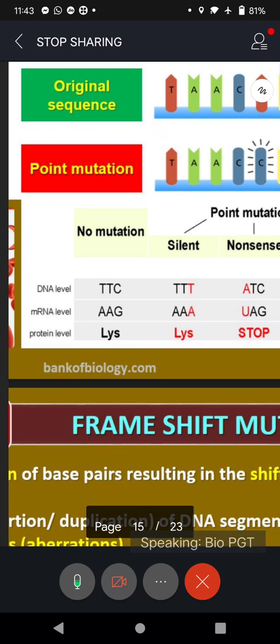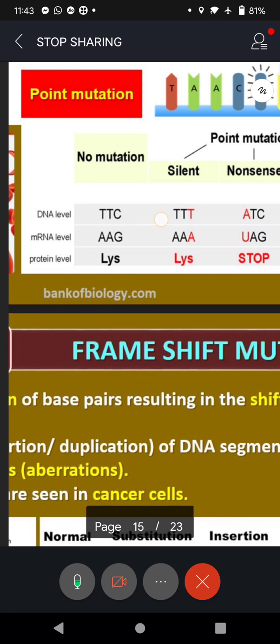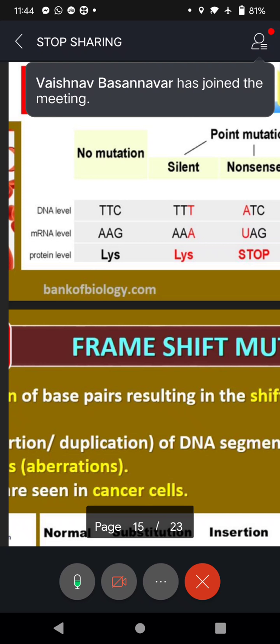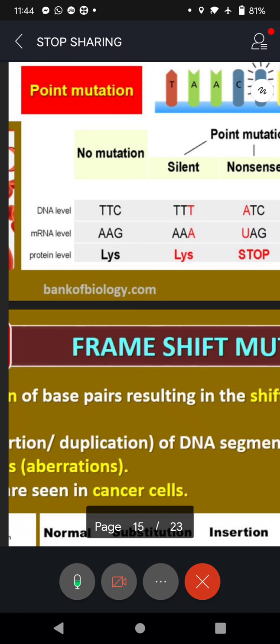Okay. So we can see here, at the DNA level he is giving you TTC. Of course, what is this TTC? As I said, it is the nitrogenous base names in abbreviation form. T for thymine, C for cytosine. Is it clear? Now, what should be the mRNA pairing? AAG. If this base pairing takes place, a protein called lysine will be formed.